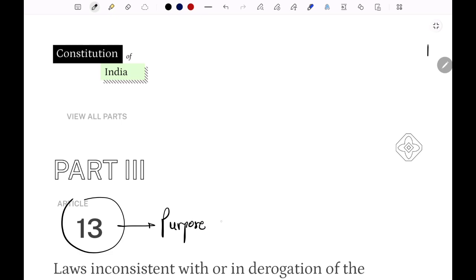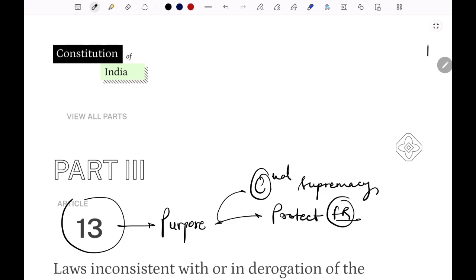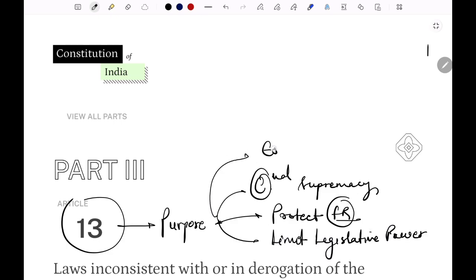The purpose is to ensure constitutional supremacy, and it protects fundamental rights because it limits legislative power and establishes judicial review. Okay, what does it do? It limits legislative power and it establishes what? Judicial review. So the purpose is to establish judicial review, because it ensures that the fundamental rights are supreme and any law violating them can be declared void.